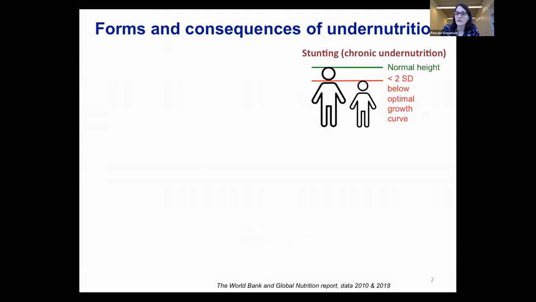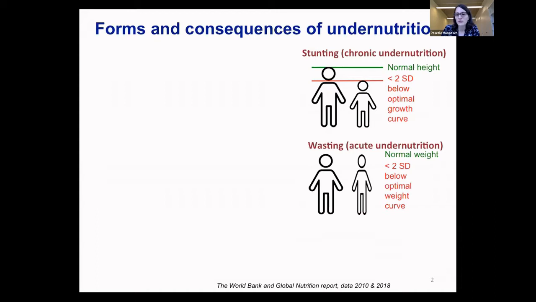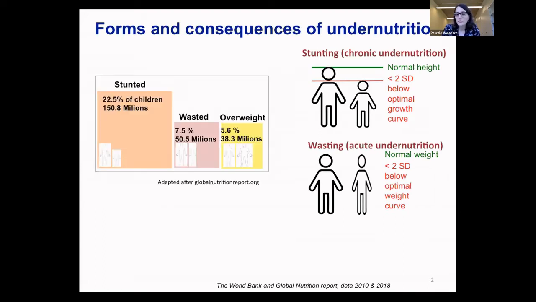Undernutrition actually comes in several flavors. We have stunting, which is a reflection of underlying chronic undernutrition, and basically means that children are too small for their age. And there's a second form of undernutrition, which is wasting, sometimes also called acute undernutrition, which means that children are too thin.